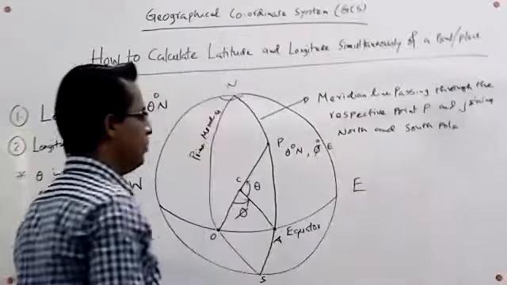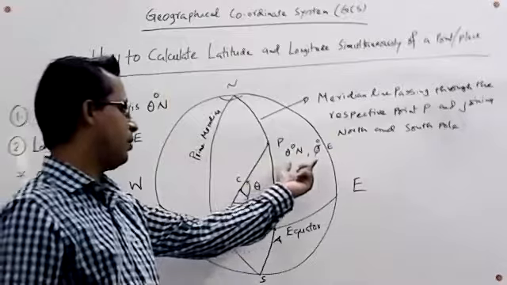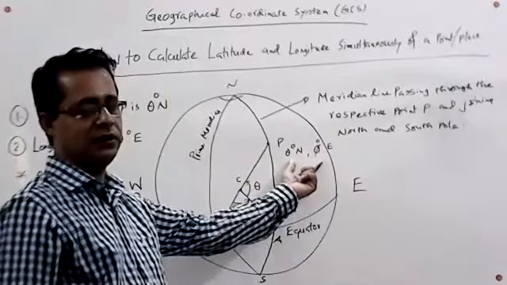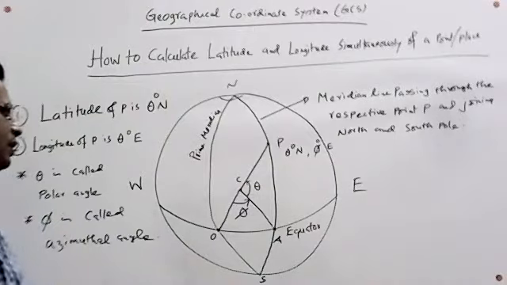The location or identity of this point is theta degree north, phi degree east. So in this easy way we can indicate a point by latitude and longitude.